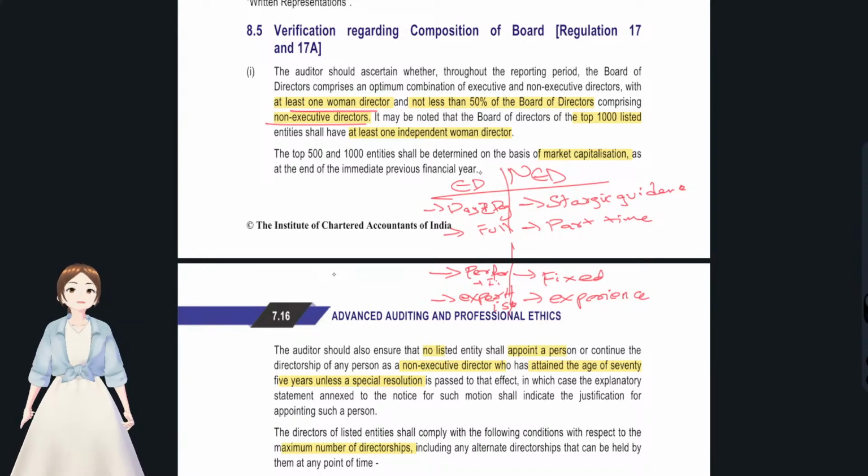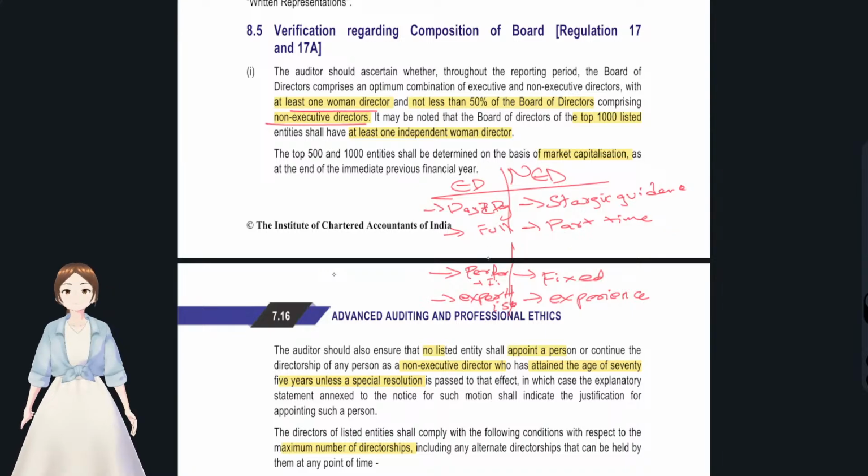You see, executive directors are young and actually involved in all the action-oriented work in the company. Non-executive directors are like middle-aged or older people who use their brain and their experience. They do not participate so actively like the young executive directors, but they give experience. They use most of their mind, like strategic guidance. Executive directors are young, they have so much time, they usually work full time. But non-executive directors are at retirement age and do some part-time work.